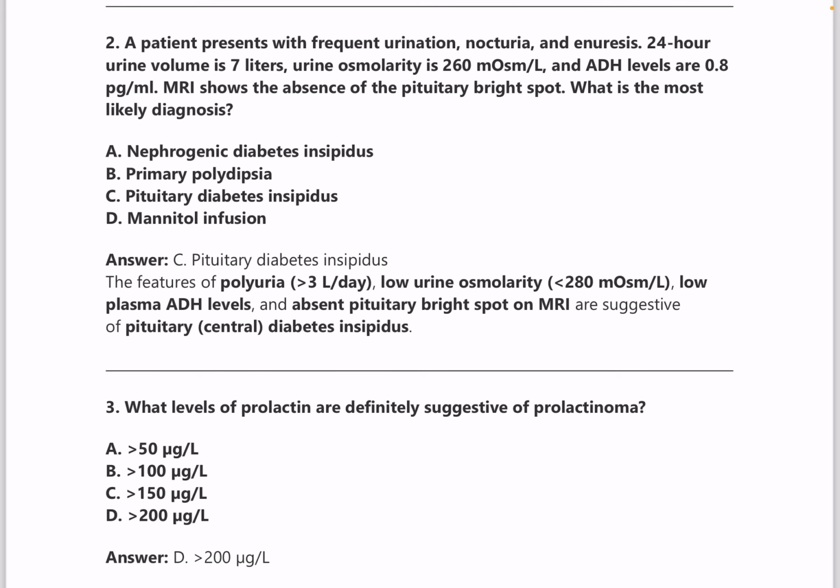Next, a patient presents with frequent urination, nocturia and enuresis. 24-hour urine volume is 7 liters, urine osmolality is 260, ADH is 0.8, MRI shows absence of pituitary bright spot. That is a very important sentence. Absence of pituitary bright spot points towards pituitary diabetes insipidus.